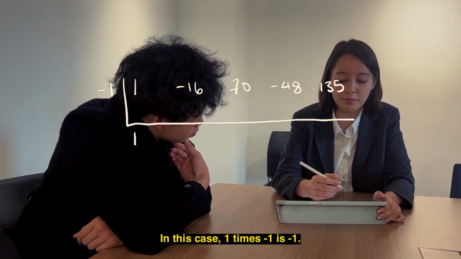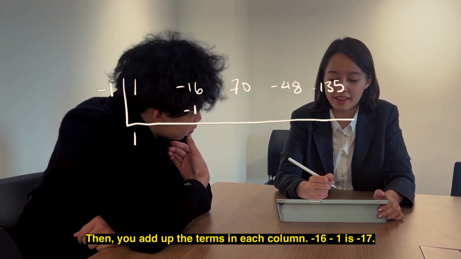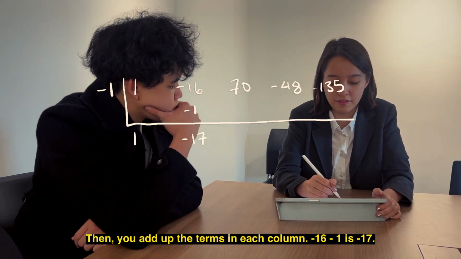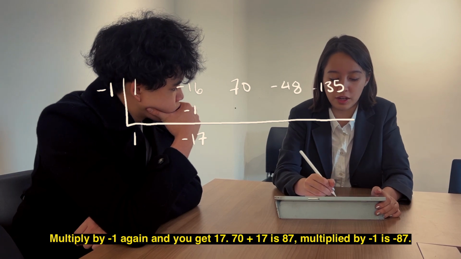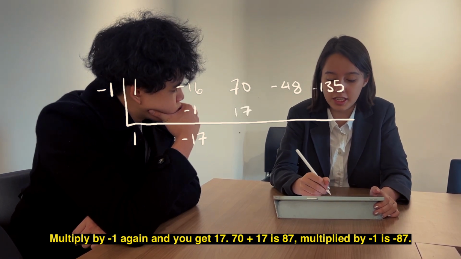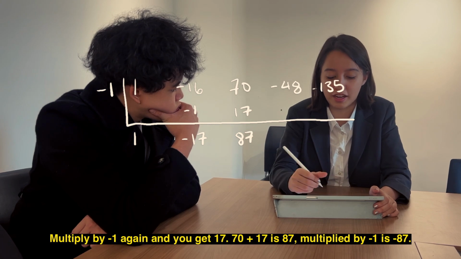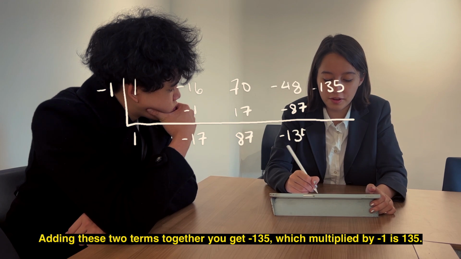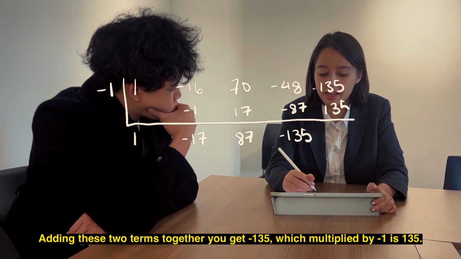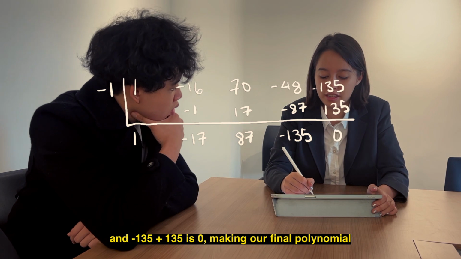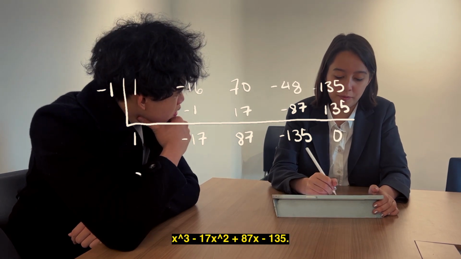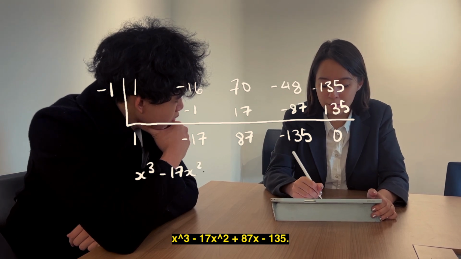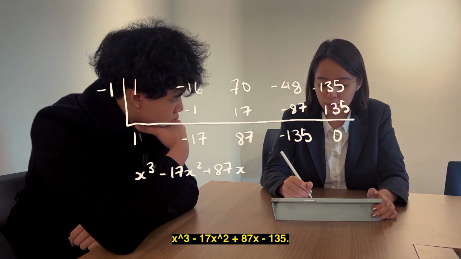In this case, 1 times negative 1 is negative 1. Then you add up the terms in each column. Negative 16 minus 1 is negative 17. Multiply by negative 1 again, and you get 17. 70 plus 17 is 87. Multiply by negative 1, you get negative 87. Adding these two terms together, you get negative 135. Multiply by negative 1 is 135. And negative 135 plus 135 is 0. Making our final polynomial x cubed minus 17x squared plus 87x minus 135.